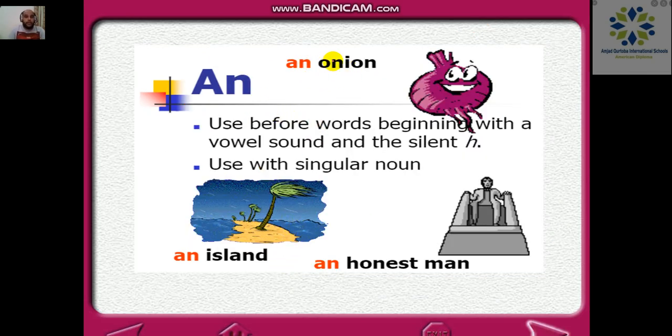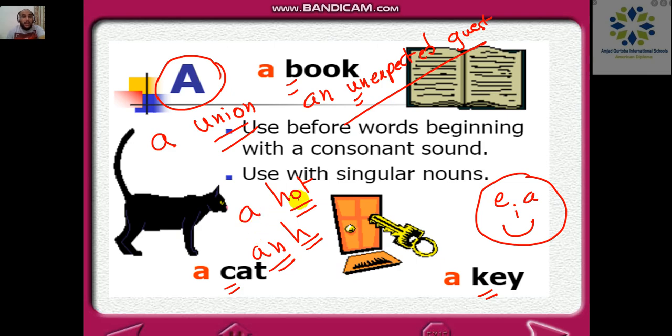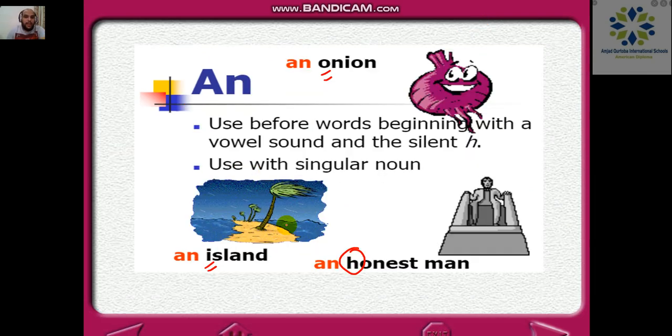An onion, of course, O is a vowel, so I'm going to use an. An island, of course, I is a vowel, so I'm going to use an. An honest man. So here, that's what we have talked about here. Okay, if you remember, a hot, I pronounce the H, so it's going to be a. However, if I do not pronounce the H, I'm going to use an honest man.